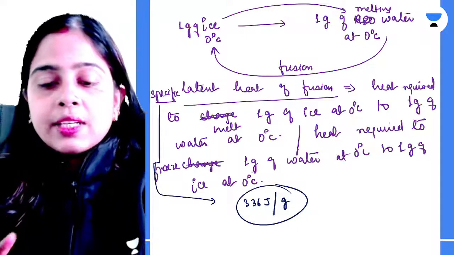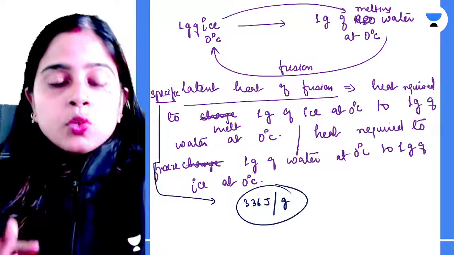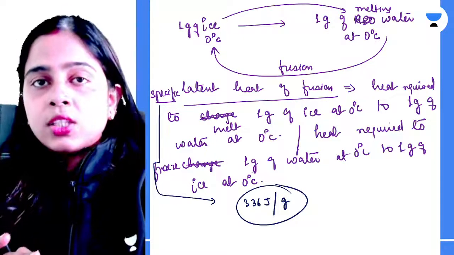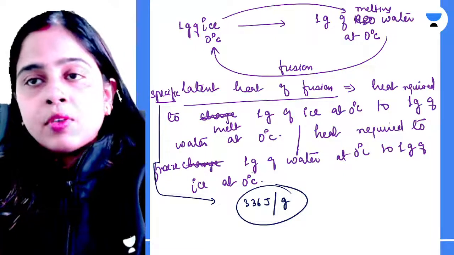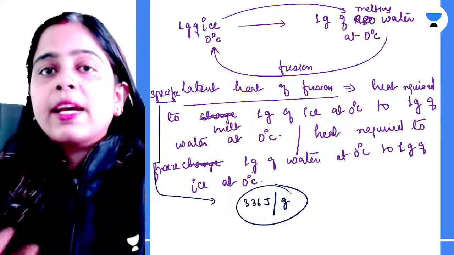So I hope this is clear to everyone. What is this specific latent heat of fusion? Yes. So that means you need 336 joule of energy to convert your 1 gram of ice to 1 gram of water at 0 degree Celsius or vice versa.